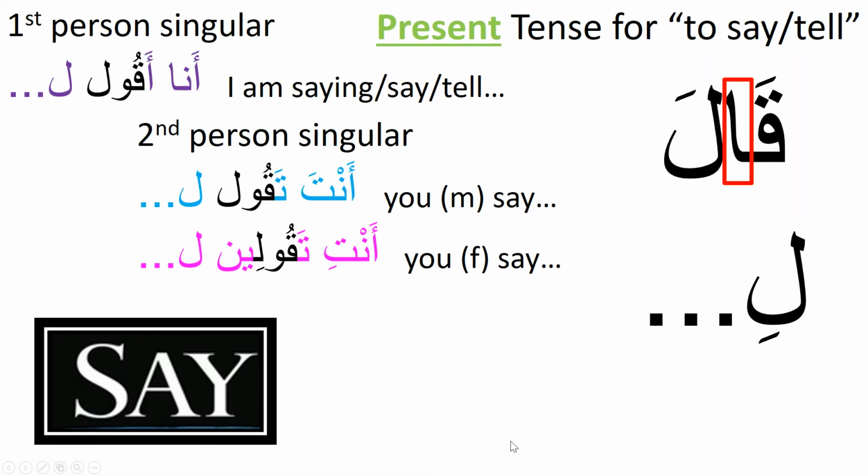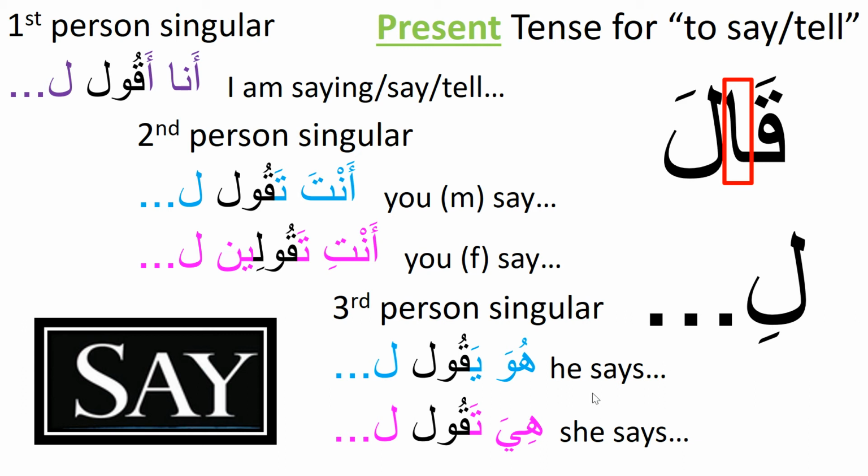Our next verb is qala, qala li, to say or to tell someone. And li means for, but in this case, we loosely translate this as to, right? So ana aqul li, I am telling or saying to someone. Anta taqul li, you, masculine, are saying. And then anti taqulin li, you, feminine, are saying or telling to someone.